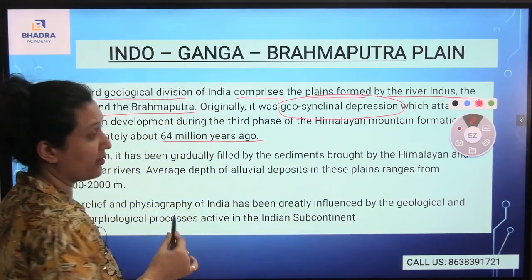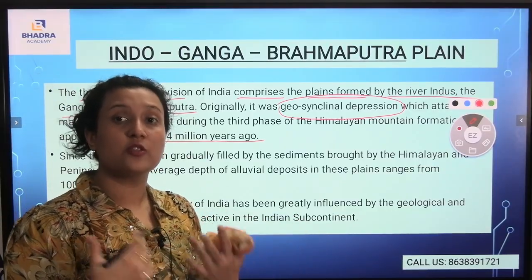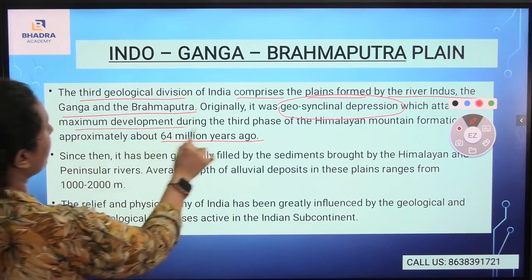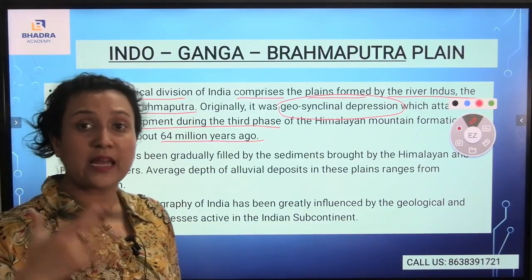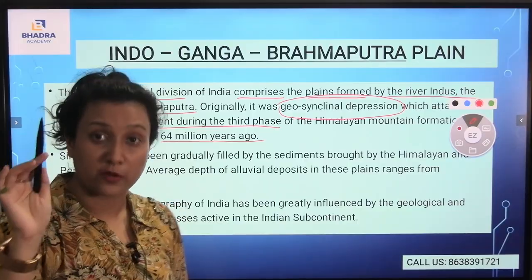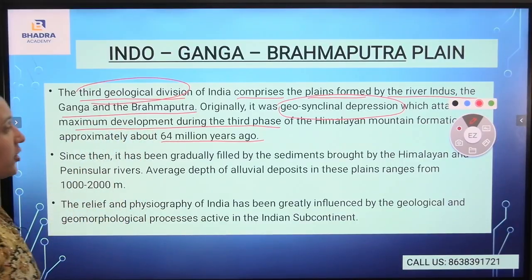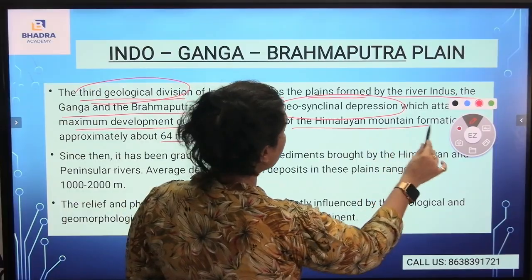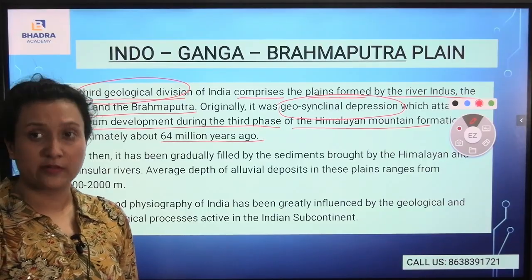It was a geosynclinal depression. Geosynclinal depression means it is all being modified by the geographical parts itself, and also it has attained maximum development during the third phase. During the third phase itself, it attained its maximum development. For that reason only, it has been termed as the third geological division. And this phase was completed along with the Himalayan mountain formation, which was about 64 million years ago.